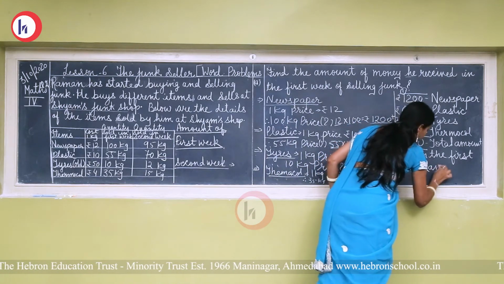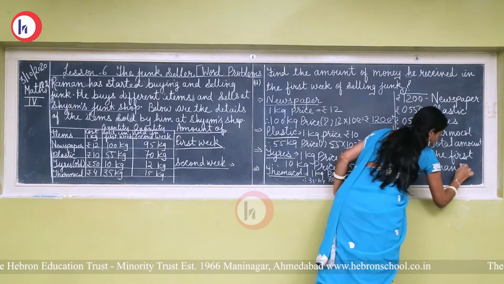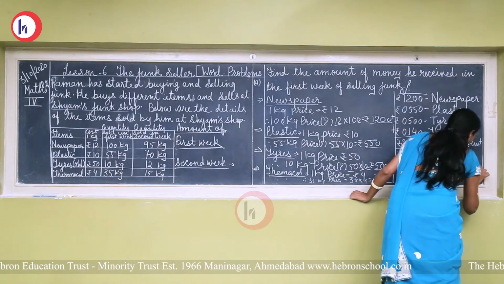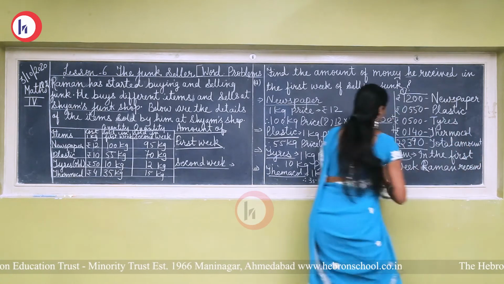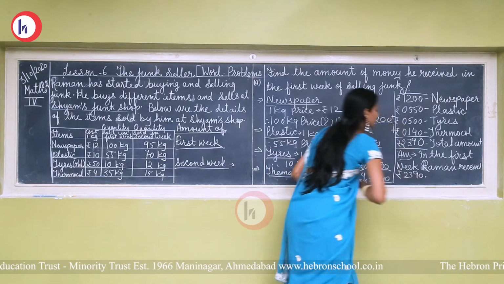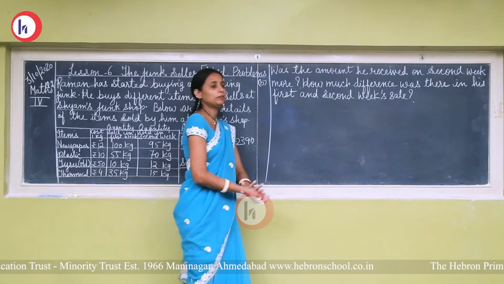Aman received rupees 2,390. Okay, next question.